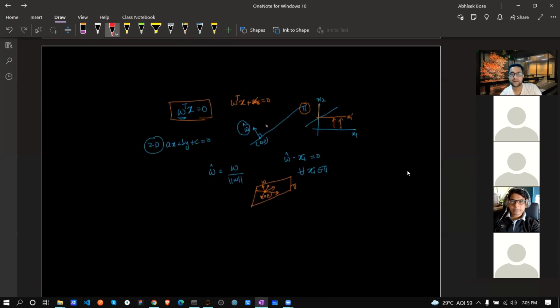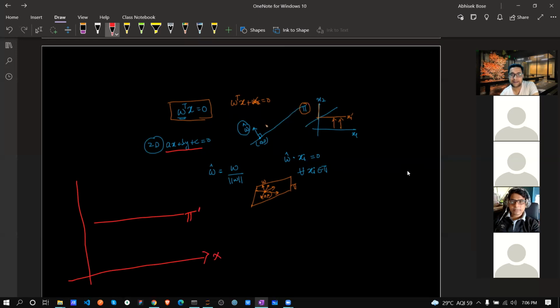Now in 2D we already saw this general form, ax + by + c, which we already discussed, and that same part we are saying again in the same way. Now just think, if I draw this again: this is your plane, this is the x-axis.